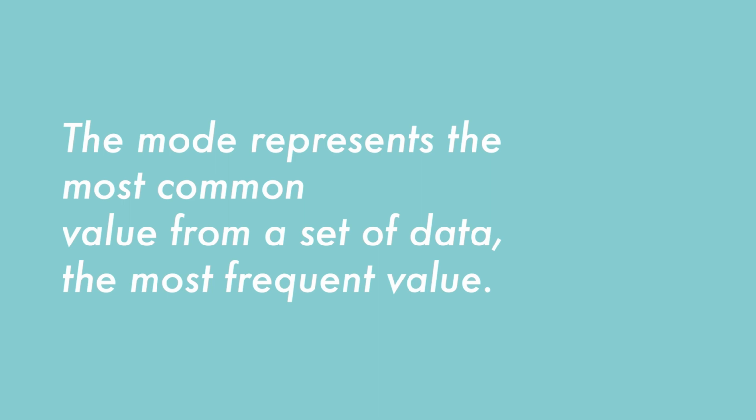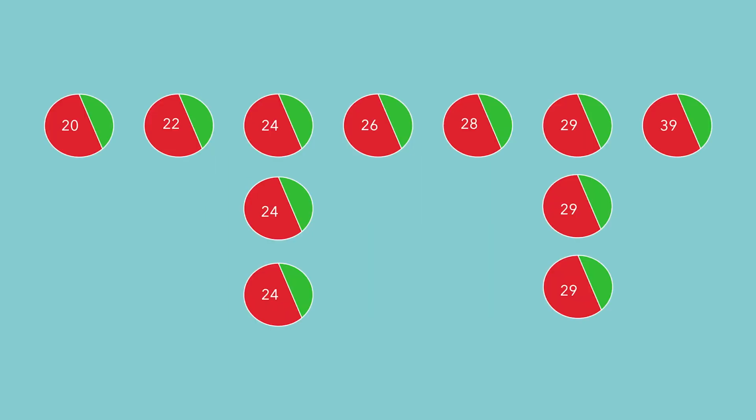Finally, we need to talk about the mode. The mode is the least used measure of central tendency, but it is a useful measure in certain situations. It represents the most common value in a dataset, that is, the value that appears most frequently. In the case of our team, the age values that appear most often are 24 and 29 years old.